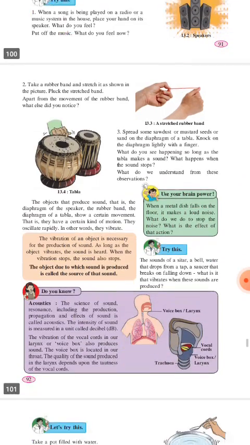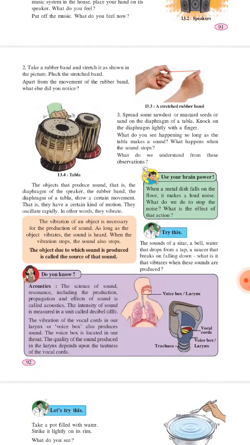The object that produces a sound, that is the diaphragm of the speaker, the rubber band and the diaphragm of a tabla, shows a certain movement. They oscillate rapidly; in other words, they vibrate. Everybody is familiar with the diaphragm of a tabla.